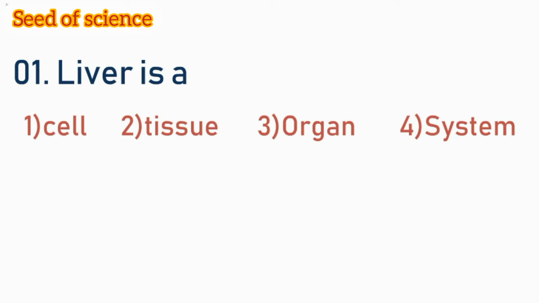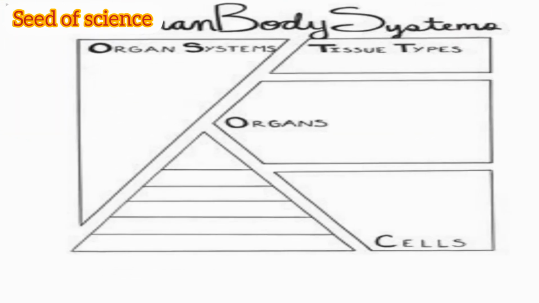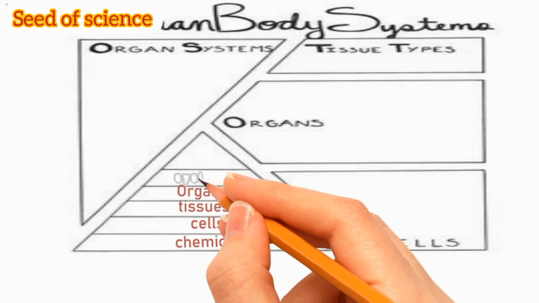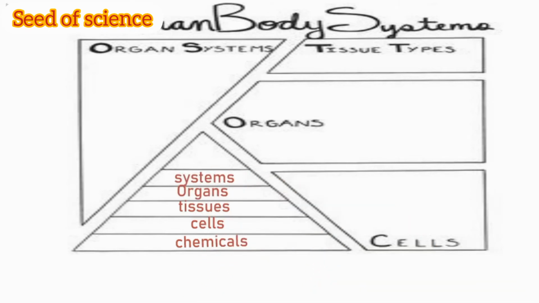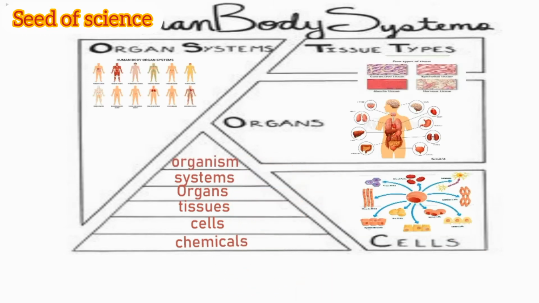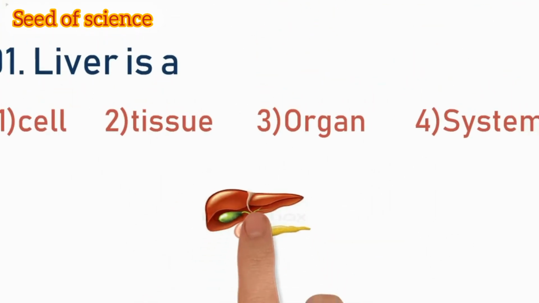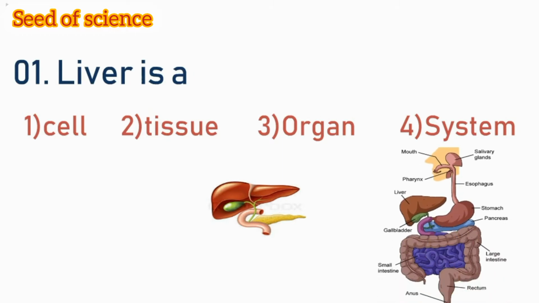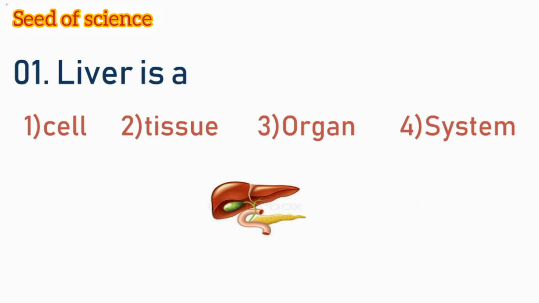Let's learn its relationship through a pyramid. This pyramid is known as the level of organization of a living thing. So chemicals form cells, cells form tissues, tissues form organs, organs form systems, and systems form a complete organism. So now let's move on to our question. If we consider the liver, it is present in the digestive system and it is an organ which produces bile. So the answer is number 3.